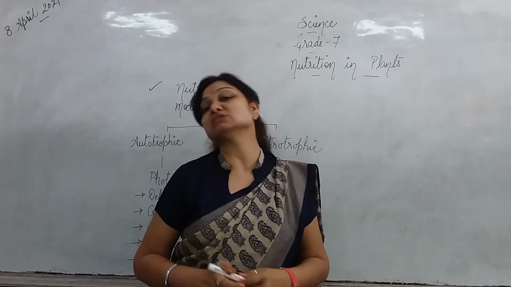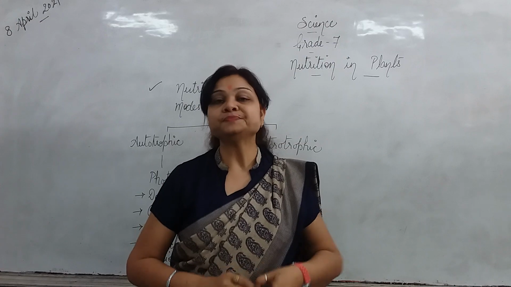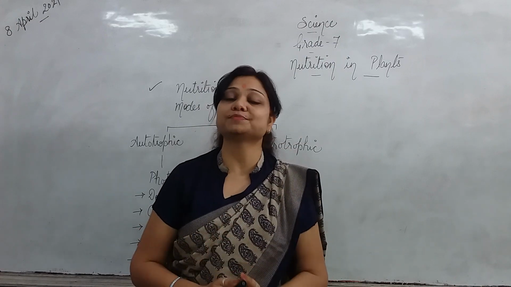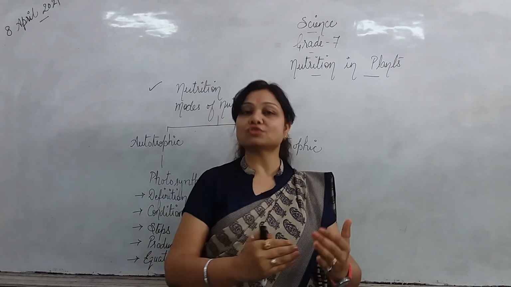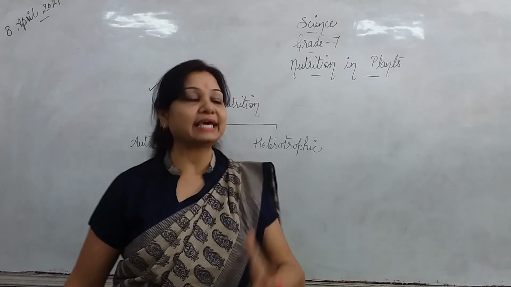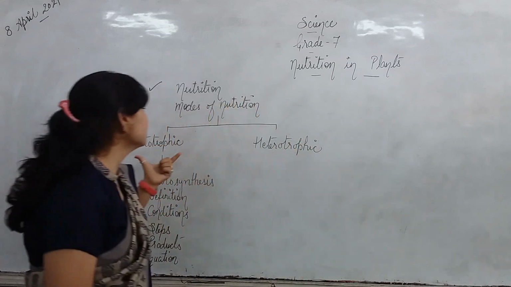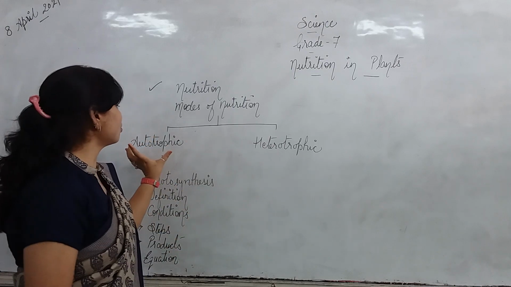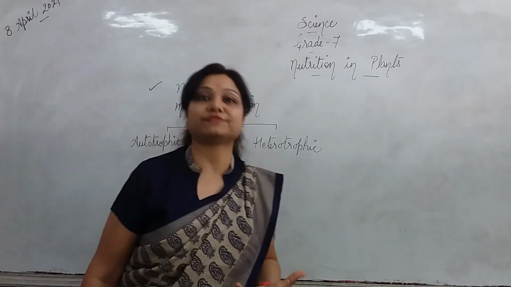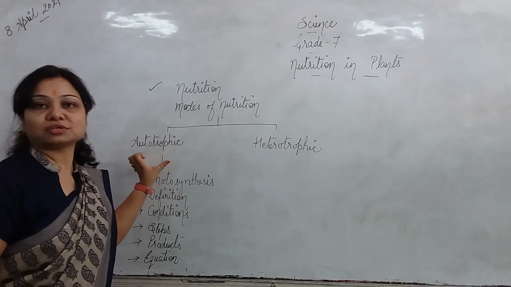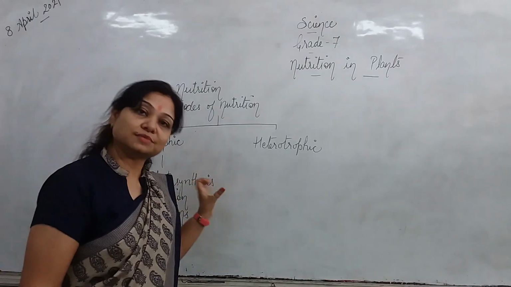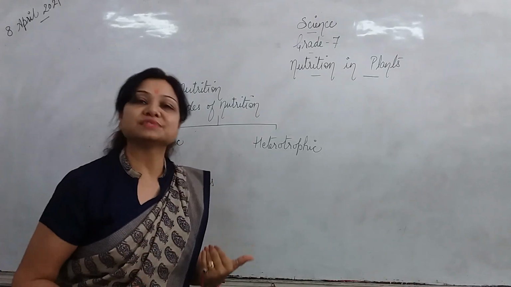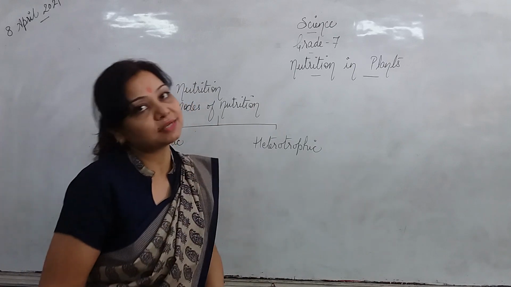As I said, it is a process of taking food, right? Now which are the two types, the two modes by which the living organisms take in food? Yes, you already know that they are autotrophic and heterotrophic. Auto means self. So autotrophic nutrition means here the living organisms will take the food themselves or they prepare it themselves.